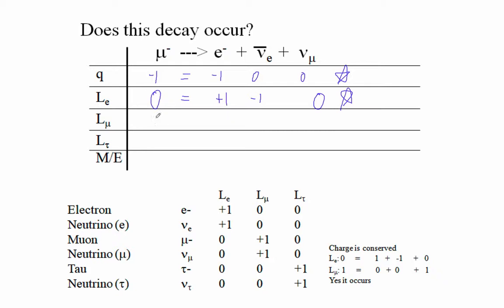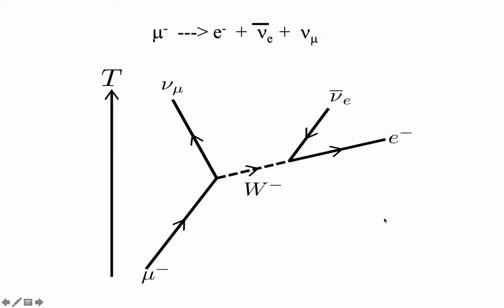Let's look at the muon number. +1 for a muon, right? Electrons have no muon numbers, and this is +1, so this works. There are no tau numbers, okay? And then as far as mass energy, this is about 106 MeV, and it's turning into, the only rest mass we have over here is 0.511 MeV, about 500,000 electron volts. So we've got this covered. This could have a ton of kinetic energy, and then these neutrinos could carry off energy as well. So yes.